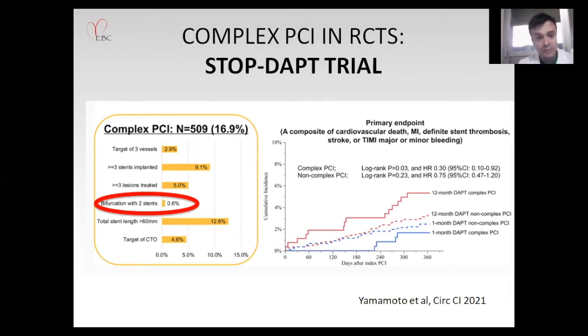Putting all of them together, a longer DAPT, 12 months, reduced the risk of MI and thrombosis, that is, the risk of NACE, compared to 1-month DAPT in complex PCI. And this trend was not present in patients with non-complex PCI.